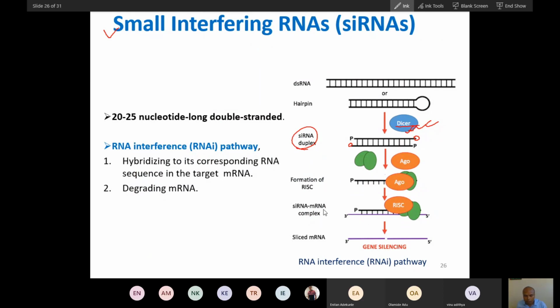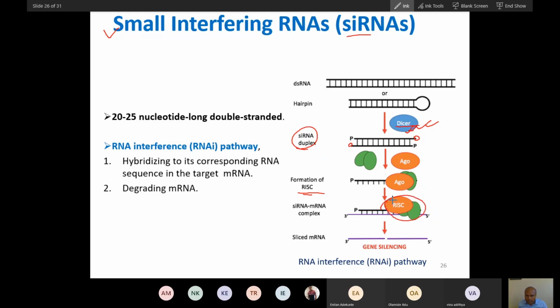Now this siRNA will combine with the protein. This is called RISC protein, the RNA-induced silencing complex. The siRNA will bind and then inhibit this mRNA, and after inhibiting there will be silencing and lysis, breaking down of this mRNA.